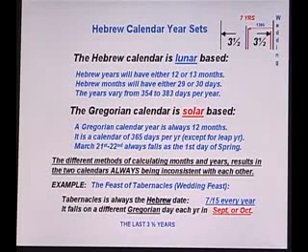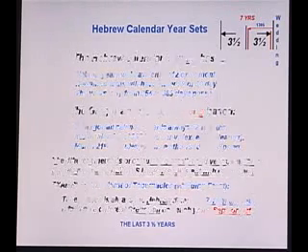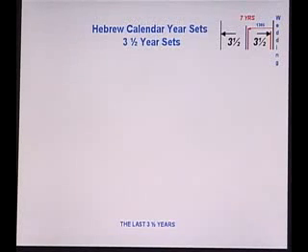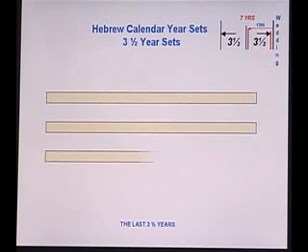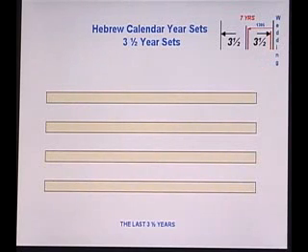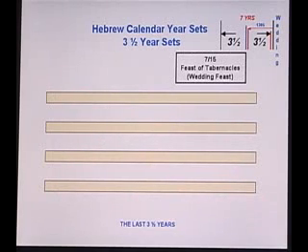and September, October of the Gregorian calendar. So what we have to do is find this date that is compliant with these: Nisan the 10th and also March the 21st are not in winter time. In order to do that, we simply look at this 3.5 year set right here. We look at different 3.5 year sets using the wedding feast as our marker. We're just plotting 3.5 year sections here that we're going to analyze.